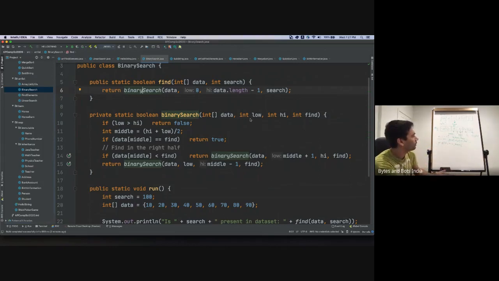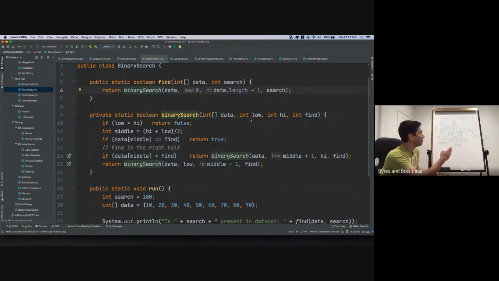So let's say we are looking for 6 in this, and the middle is 7. Do they match? It doesn't match. So 6 must be on what part of the array? It must always be on the left side, because this array is sorted. 6 is less than 7, so if it exists, it must be on the left. We don't have to look on the other side at all. Now let's say we are looking for 7 and the middle element is 7. Well, we found the element, we just return. We don't even have to look anywhere else.